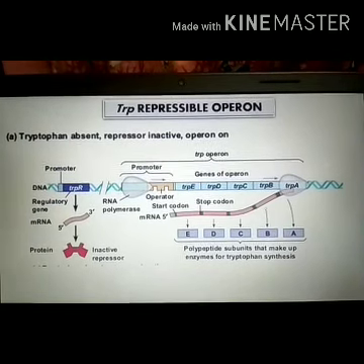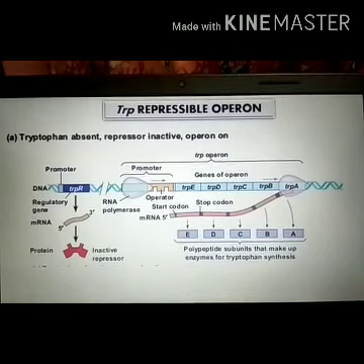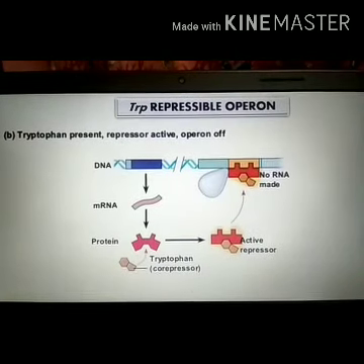The other case is if tryptophan is abundant in the cell or in the growth medium, what will happen?